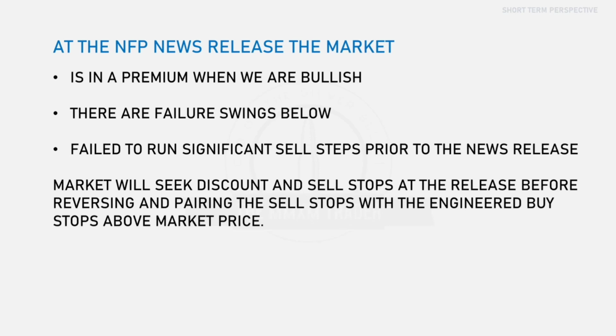So at NFP release, the market is in a premium when we are bullish. So what is more likely that it will do? If it's in premium, it's more likely to drop back into discount with the news release, right? But there has to be failure swings below us, which is the case in the previous chart. And then it failed to run those significant sell stops prior to that news release. So the market will seek discount and sell stops at the release before reversing, and then pairing those sell stops up with those engineered buy stops above marketplace.